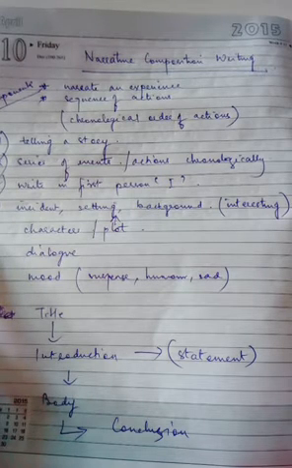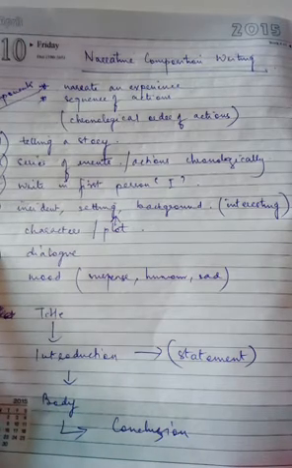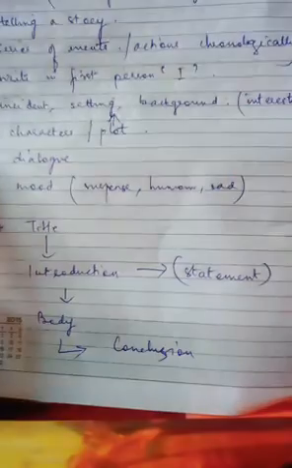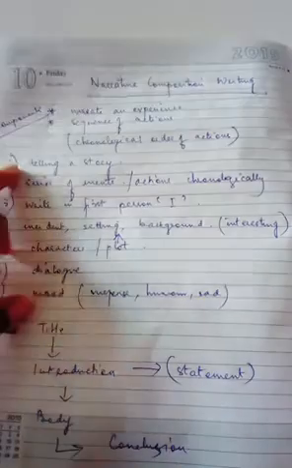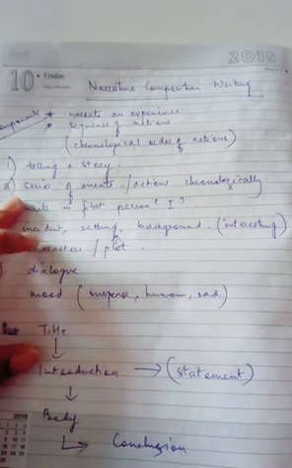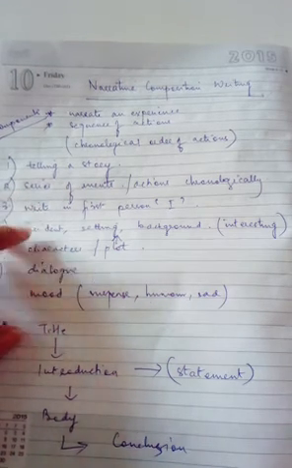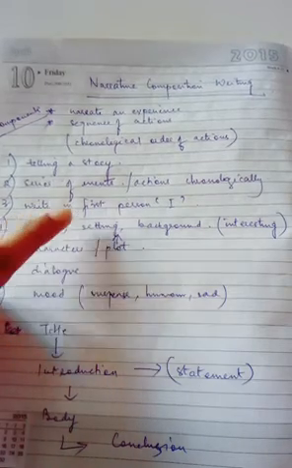But here you are writing a composition where it feels as if you are telling a story, narrating events, and there has to be a sequence of actions, and it should be chronological, right? That's very, very important. You must tell the reader as if you're telling a story. There has to be a series of events presented chronologically. Another thing is that you must write it in first person, that is, I.